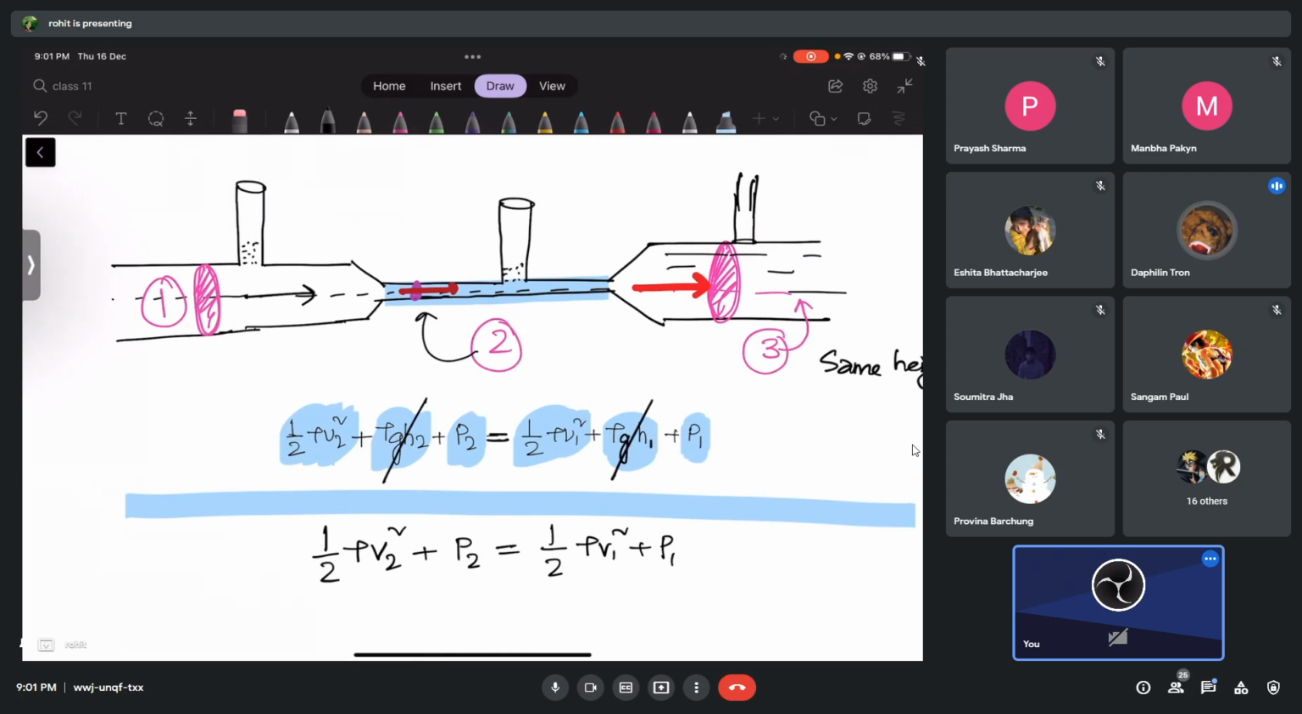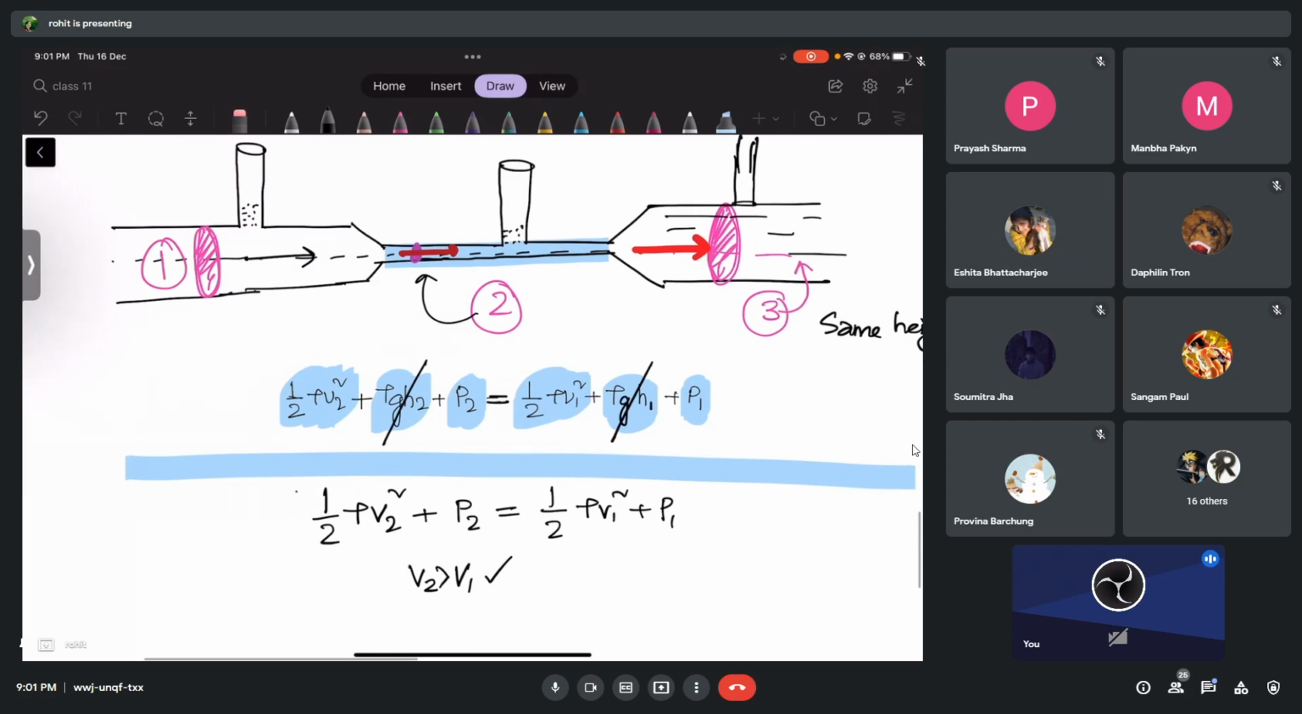Faster. So V2 is greater than V1. If V2 is greater, then V1 is smaller, so the kinetic energy there will be less. What will you conclude? Because the sum of these two has to be equal, right? So where is pressure more and where is pressure less? Please tell me that.